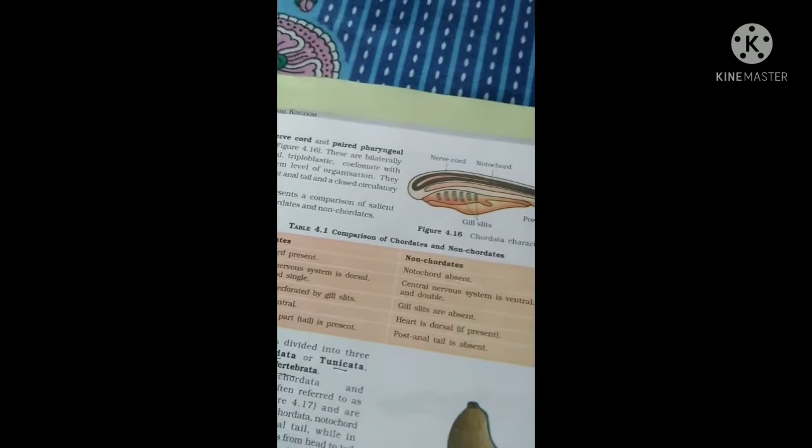And if we go to the difference between chordates and non-chordates, then we see that in case of chordates, notochord is present, in non-chordates, notochord is absent. And the central nervous system, CNS, is dorsal, hollow and single, but in case of non-chordates, the CNS is ventral, solid and double. And you know basically the pharynx is perforated by gill slits, whereas in case of non-chordates, the gill slits are absent. Heart is ventral in case of non-chordates. In case of chordates, heart is dorsal. A post-anal part is present in case of chordates, but post-anal part is absent in non-chordates.